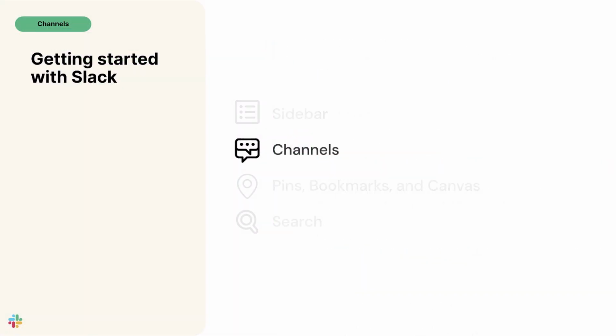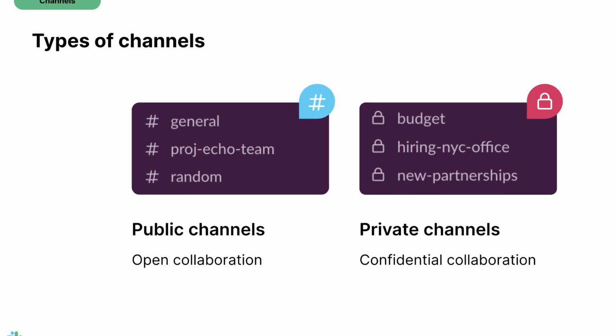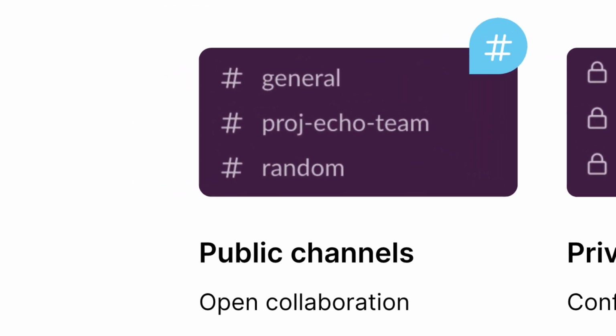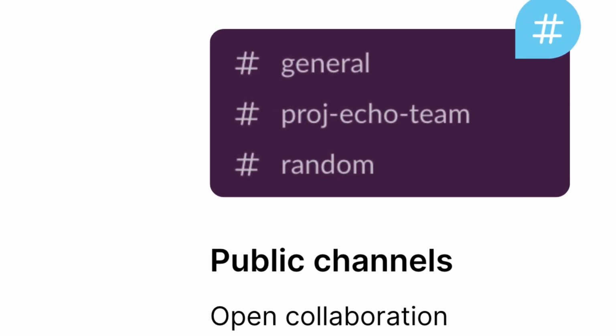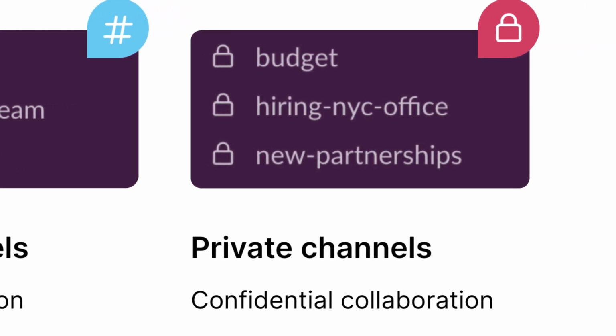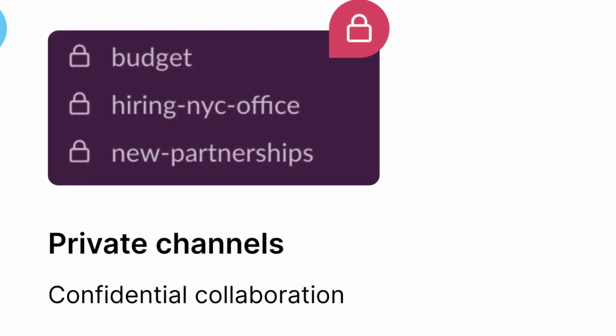Now that you understand how Slack is organized, let's dive more into channels. There are 2 main types of channels in Slack. Public channels are open for anyone to join or find via search. These are visually indicated with a hashtag icon. For sensitive or confidential conversations, you can use private channels. Only those who are invited can view the channel or find its contents in search. These are visually indicated with a lock icon.